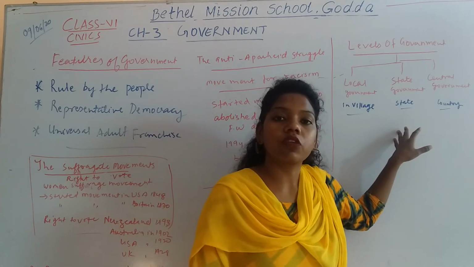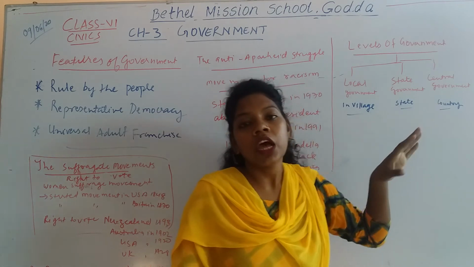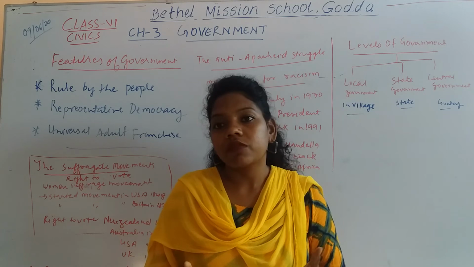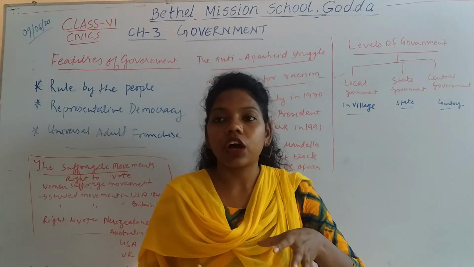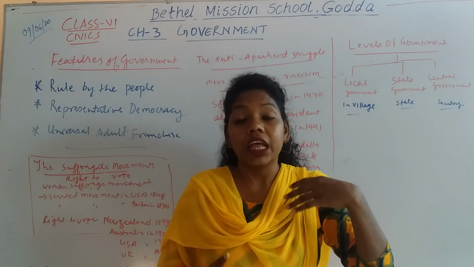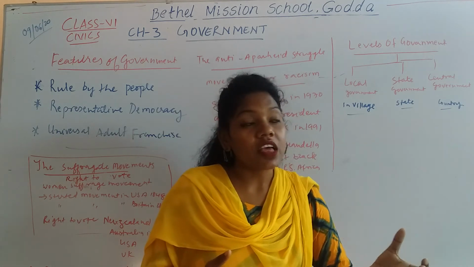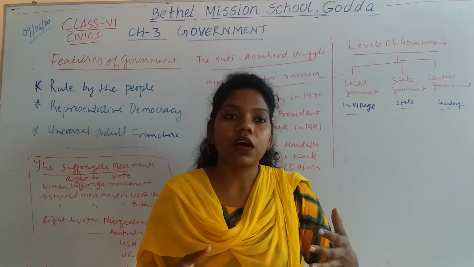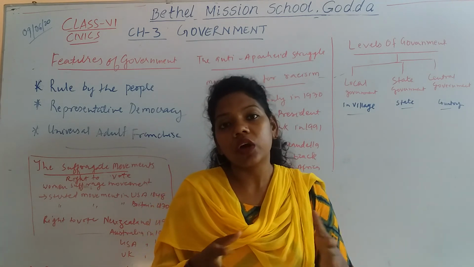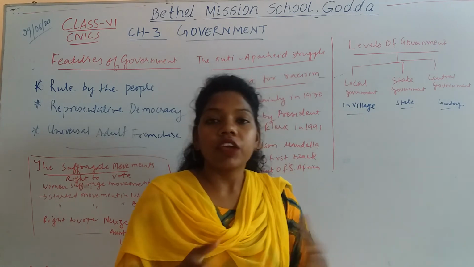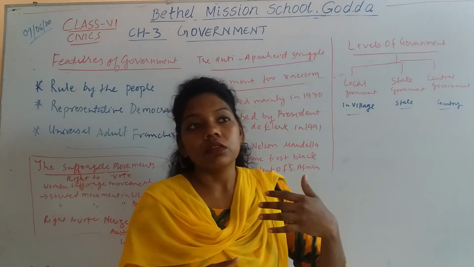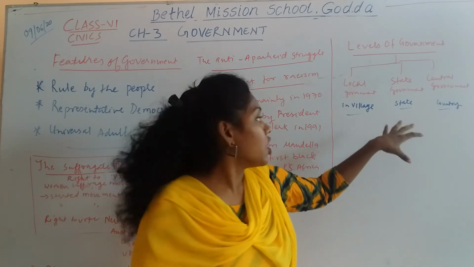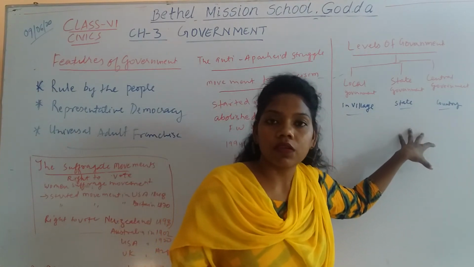The state government looks after the state's problems. The head of the state is the CM, and the CM looks after his own people. In this pandemic or in a disaster, you can see how the leader of the state helps various people, how he maintains law and order to keep them away from this pandemic disaster. Yes or no? So the state level government looks after the problems of the state level.